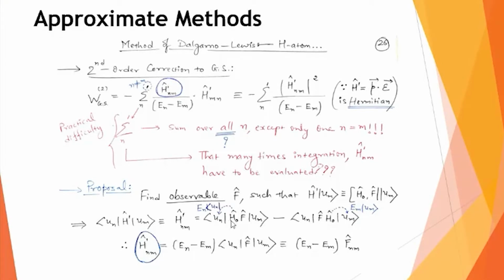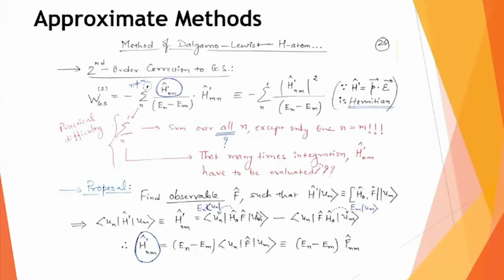Since H0 is a Hermitian operator, H0 or H0 dagger is the same thing. When H0 operates on its left, it gives En. In the second term, when H0 operates on its right, it gives Em.